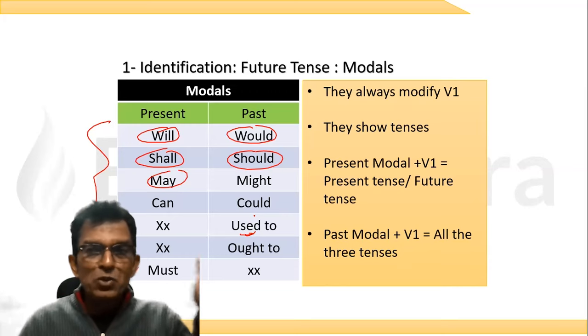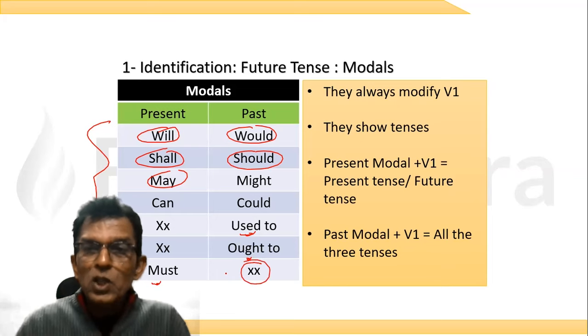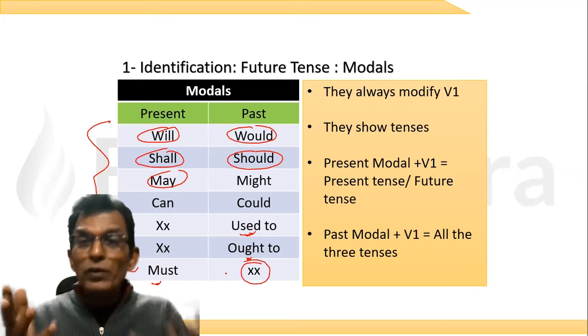Used to. There is no present form. Ought to. There is no present form. For must, we do not have a past form. So these are called modal verbs. But why do we call them modal verbs? What do they modify, sir?